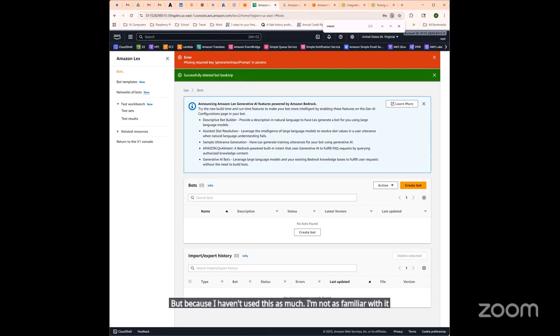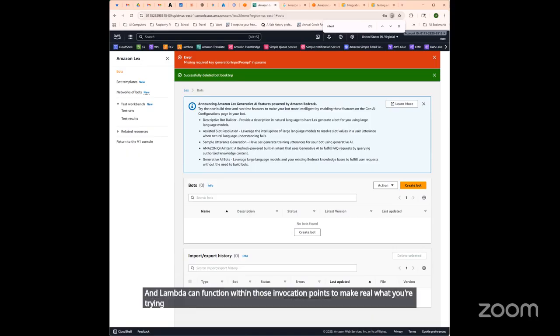So the conversation flow piece that I was trying to show can provide a management of complex dialogues and show a workflow for how you start, how you collect different sequences, how you confirm different prompts, and how you should have success and failure branches. And Lambda can function within those invocation points to make real what you're trying to design.